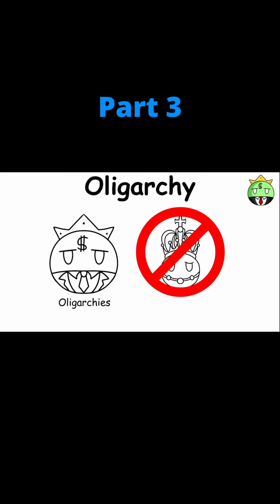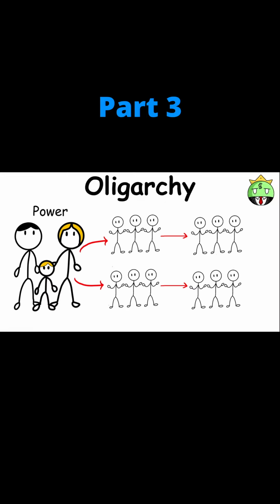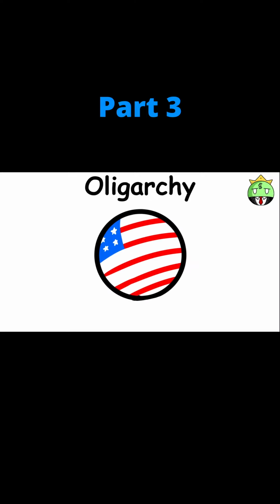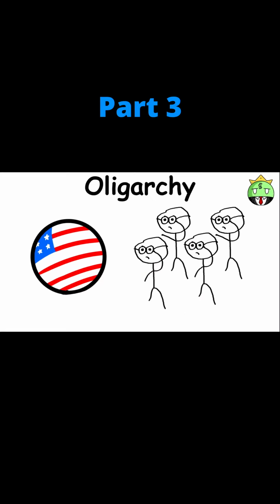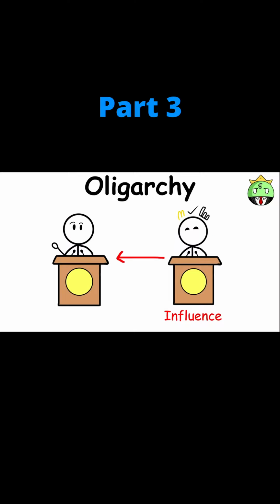Oligarchies, unlike monarchies, don't formally pass their leadership roles to the next generation, but can still stay in power for multiple generations as long as they maintain their financial or military status within the nation. The USA is formally a federal government, but is often seen as an oligarchy by most people because of the influence that large corporations have on the decisions of politicians.